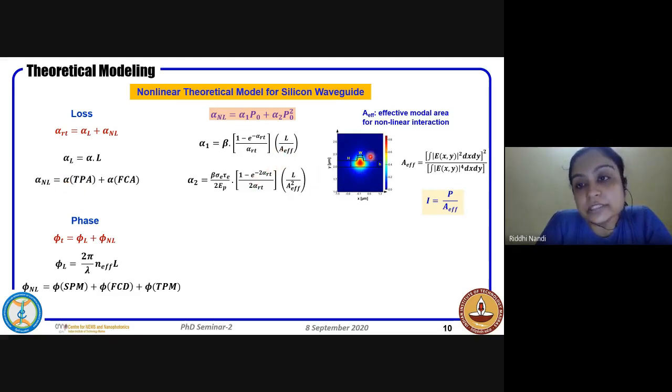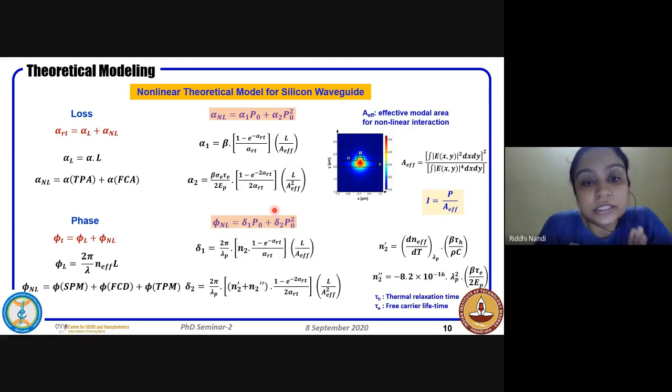A effective is the effective area of the optical mode which takes part in the nonlinear interaction, and L into this total term is basically the L effective, that is the total length at which the nonlinear interaction takes place. The other contribution is from FCA. So FCA is a thing which is happening because of TPM. So there the energy of two photons come into picture, and then the free carrier absorption coefficient and the time for the free carrier lifetime. So similar, and other two parts are as usual, the L effective and A effective.